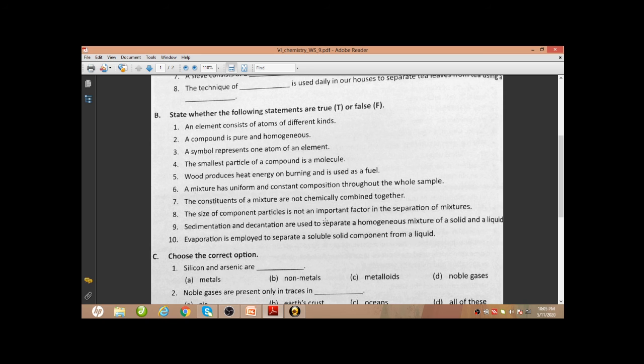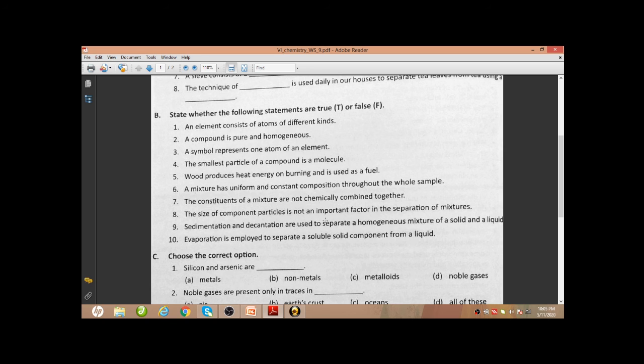The size of component particles is not an important factor in the separation of mixture. No, this is false. The size of component particles is an important factor in the separation of mixture. Next, sedimentation and decantation are used to separate a homogeneous mixture of a solid and a liquid.